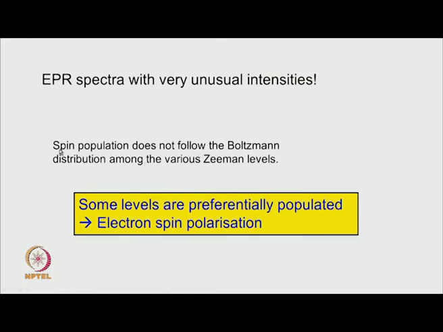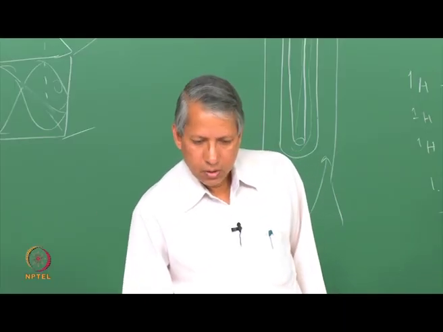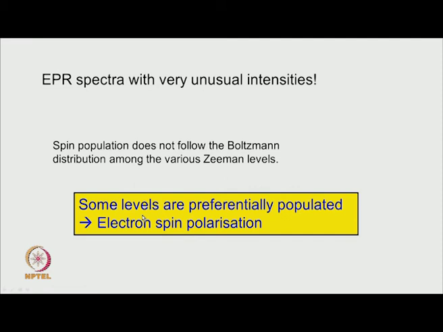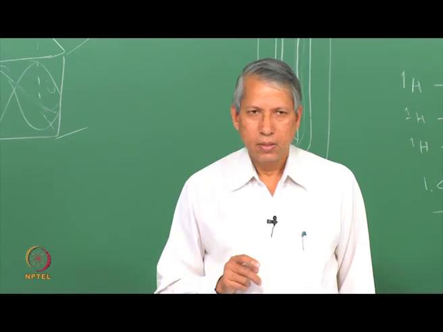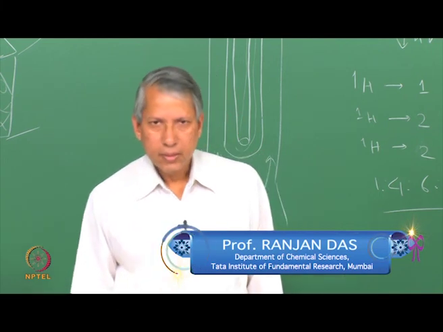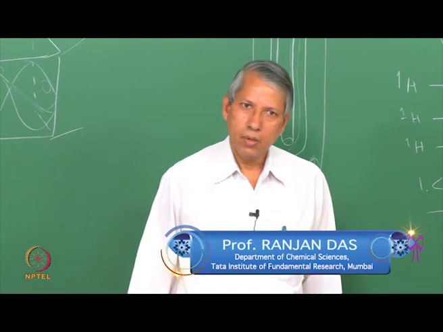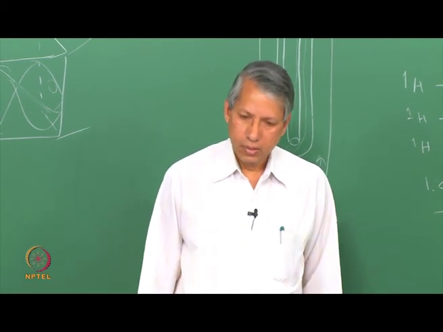So, it seems therefore the spin population does not follow the Boltzmann distribution. The Boltzmann distribution ensures the lower level is more populated than the higher level, but here things are quite different. So, this sort of information one can get in an experiment of this kind, and this phenomenon is called electron spin polarization. Right now we have simply learned that it is possible to detect such a phenomenon, and why it is so will involve a further discussion, which we will take up in a subsequent lecture.